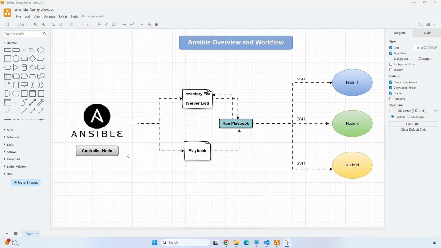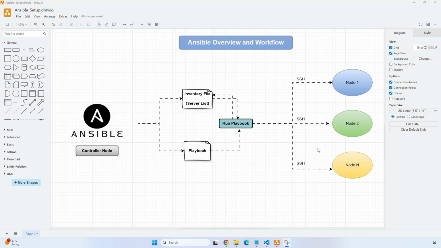Ansible is an automation engine. Using this Ansible tool, we can automate almost every task that is done by an ops engineer. Let's take a few examples over here. Using this configuration tool, we can install necessary packages that are required on n number of servers, like worker nodes. We can declare the task inside this playbook, and using this control node, we can run this playbook to install those necessary packages on these worker nodes.